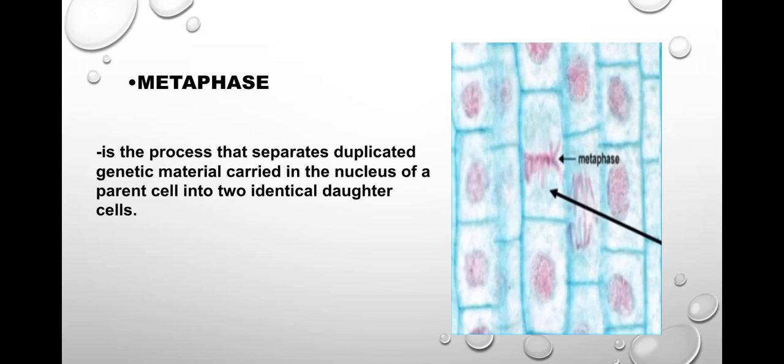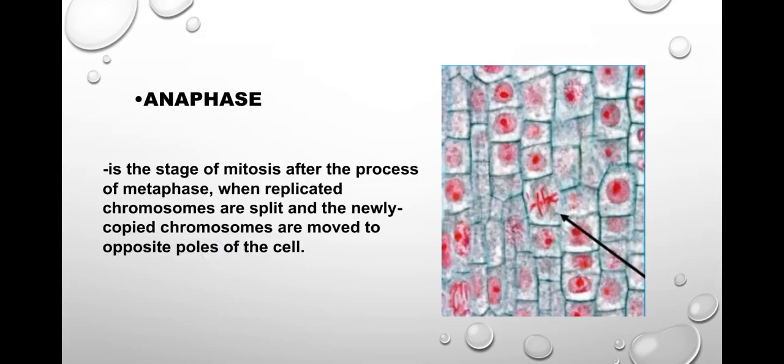So next is metaphase. Metaphase is the process that separates duplicated genetic material carried in the nucleus of a parent cell into two identical daughter cells. So the nuclear membrane is completely gone and the duplicated chromosomes line up along the cell's equator. And the next is anaphase.